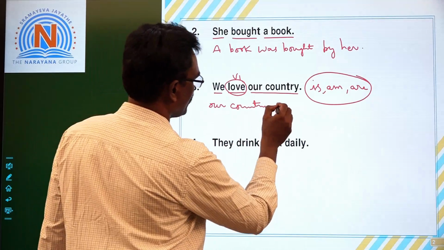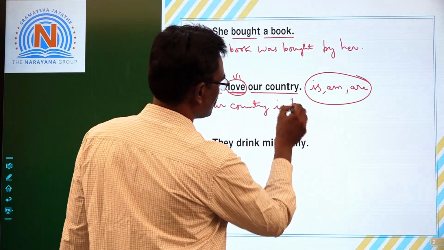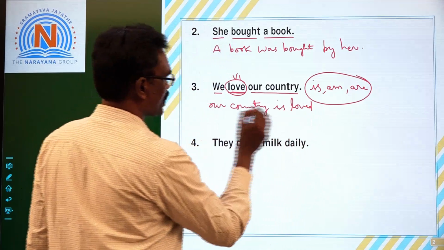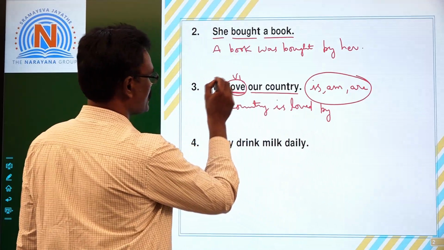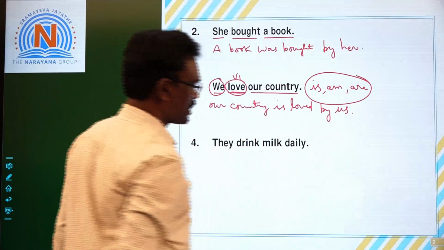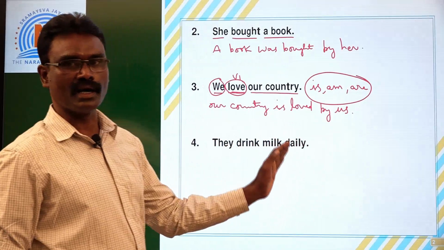So country singular is, our country is, V3 of this main verb, loved. Our country is loved by, so the subject we becomes us. Subject becomes object. Our country is loved by us.